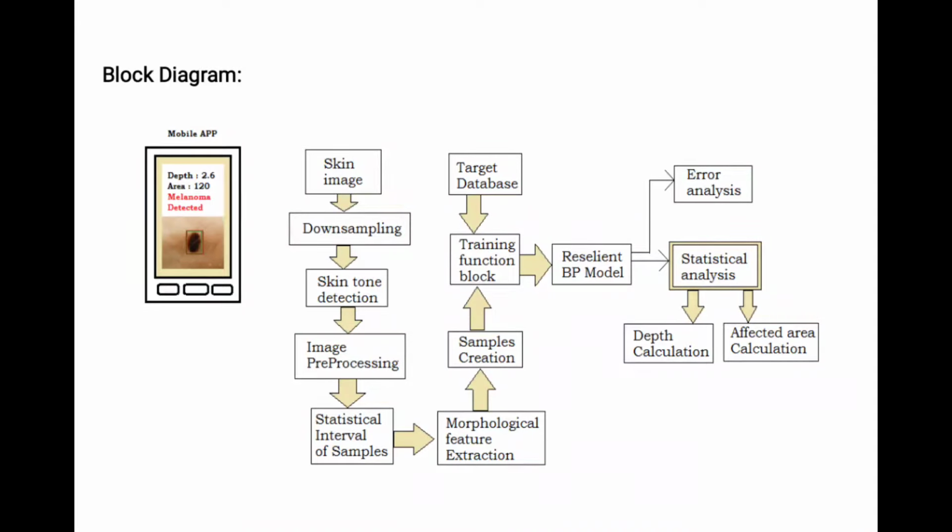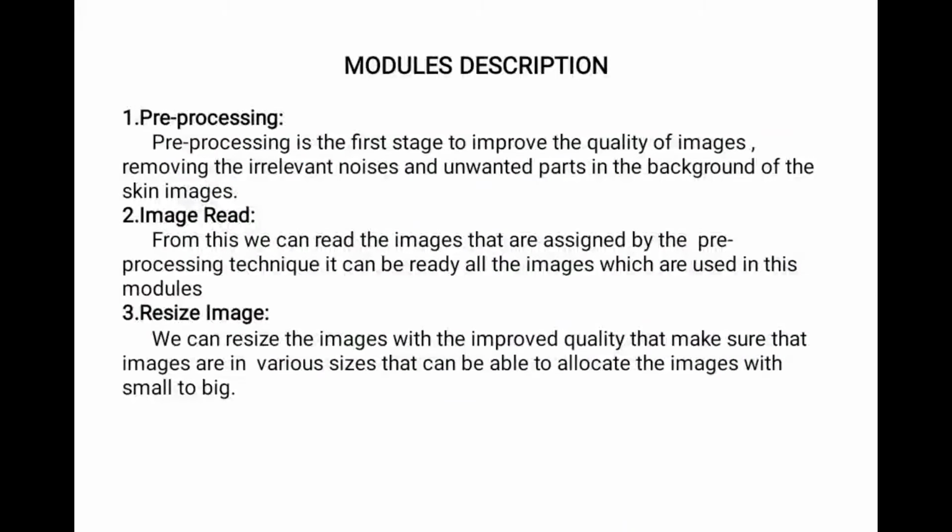you have to input the image, then down-sampling and skin tone detection, and next image pre-processing, the statistical interval of samples, morphological feature extraction and sample creation, and the training feature function block. The resilient neural network divides into error analysis and statistical analysis, which leads to depth calculations or affected area calculations.